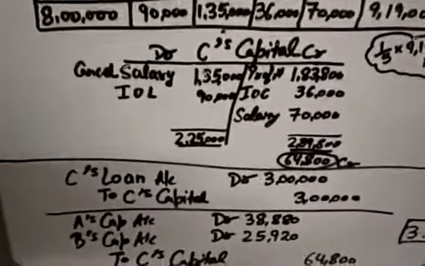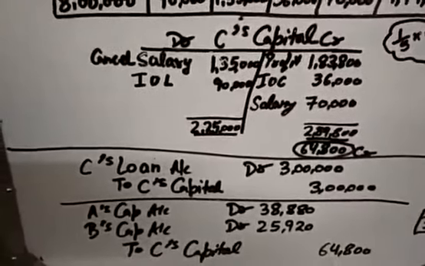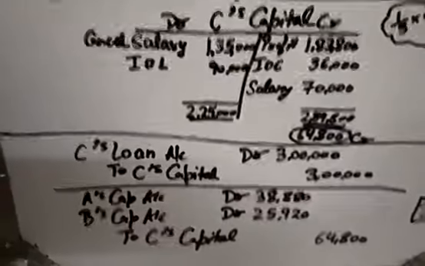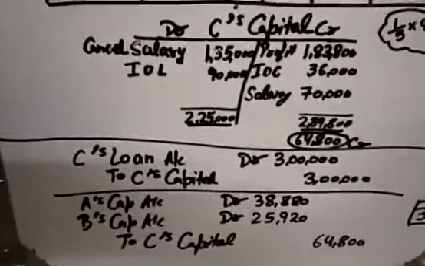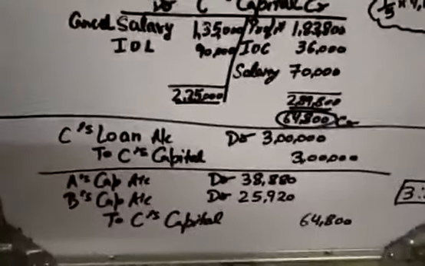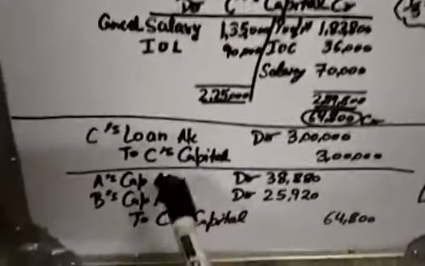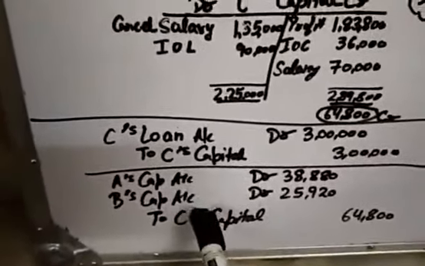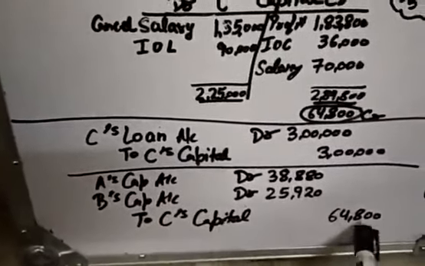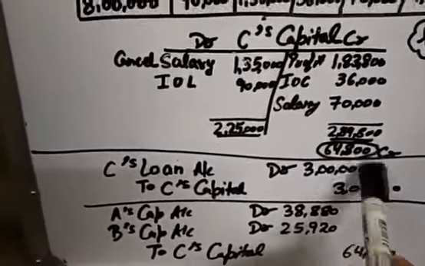First of all, our first entry will be seized loan to seized capital. We have converted his loan account to his capital account, 3 lakh. Now the excess profit of 64,800 should be given to him, and it will be given by the old partners A and B. So our entry will be A's capital account debit, B's capital account debit, C's capital account credit by 64,800, the excess credit.